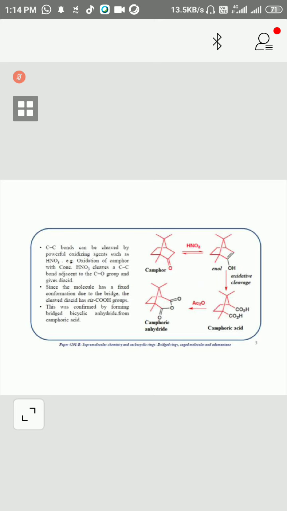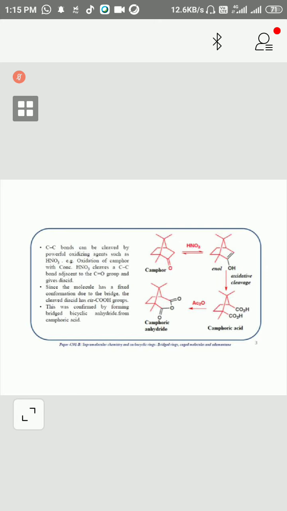So what is the possibility? If this keto bond, the double bond, moves towards oxygen, negative charge will be developed here. That will take a proton from the strong acid. Now a plus charge will be developed at this carbon. Here two hydrogens are there.